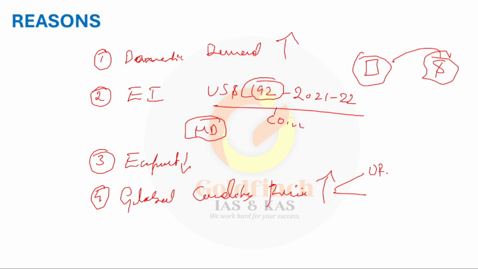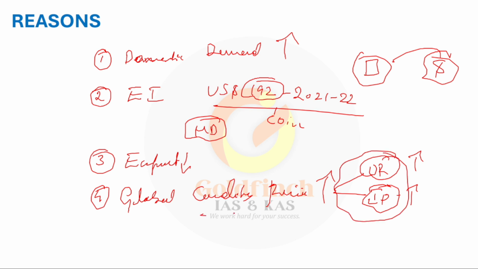The Ukraine-Russia war is going on, right? The wheat and crude oil prices increased, and the Israel-Palestine war, the Gaza issue, is going on. Again, rising prices. These international crises lead to increased crude oil prices, which also affects us. These are the four very important reasons for the current account deficit.